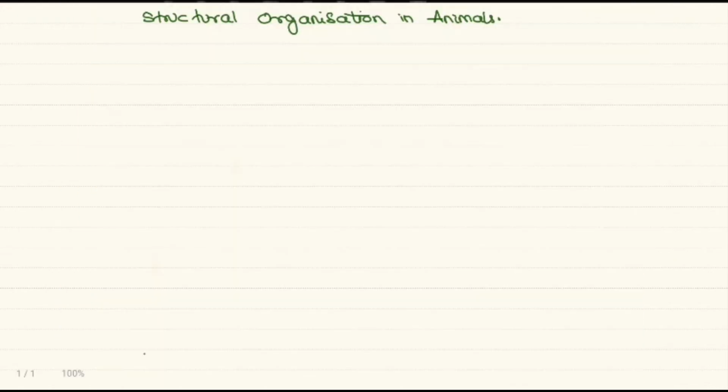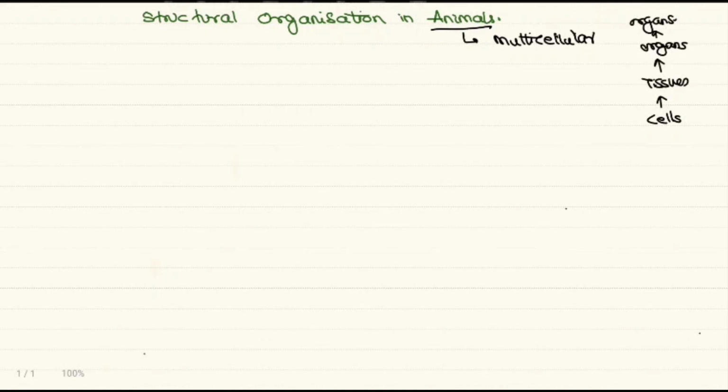We'll now start the structural organization in animals. As you know, all the animals are multicellular, and these multicellular animals have many cells, and if you remember, they combine to form tissues. These tissues then combine to form organs, and later they form the organ system. So this is about the animals which are multicellular.